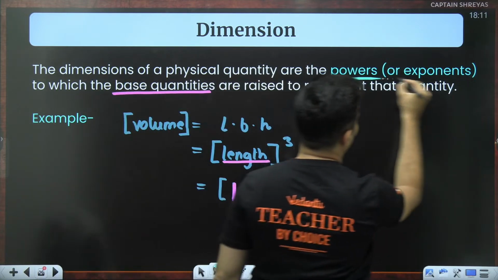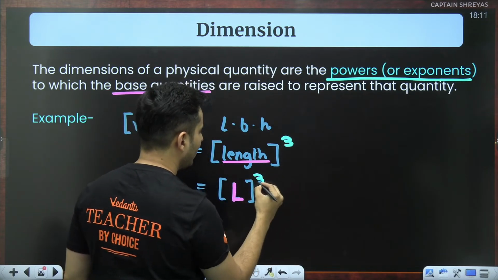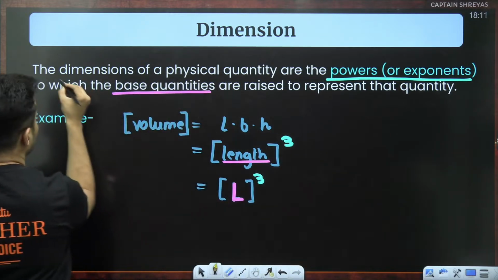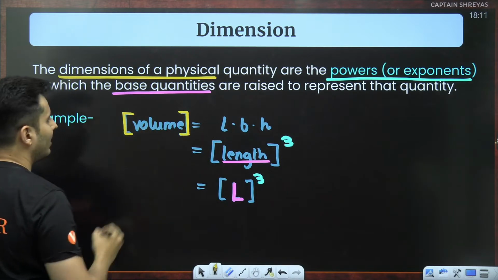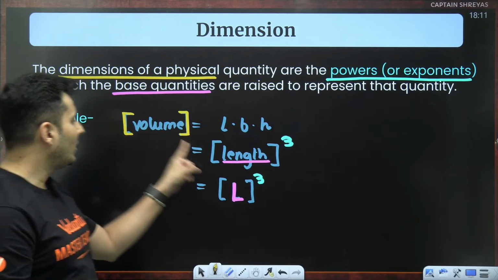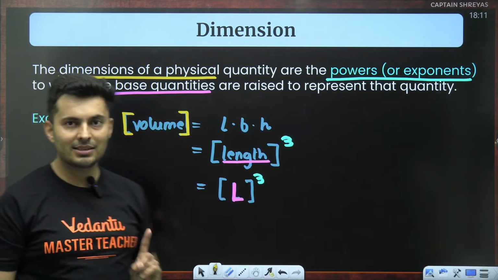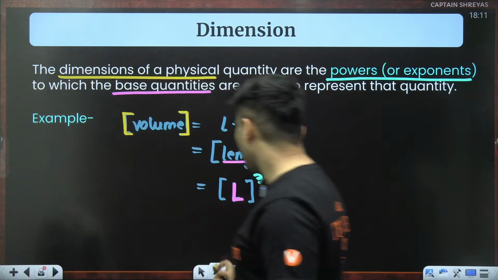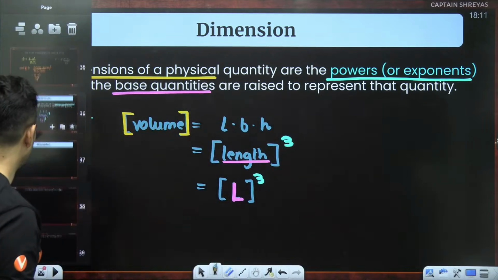The power or exponent is over here. This 3 is that power. So guys, the dimensions of a physical quantity: whenever I have to put dimensions, I will put square brackets. This is the physical quantity whose dimensions have to be found. So you express it in terms of the base quantities raised to suitable powers. That is the meaning of finding the dimensions. As simple as that. I can give you many more examples where we are going to find the dimensions.